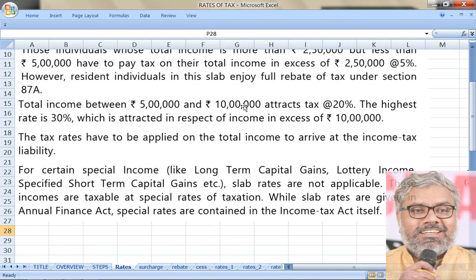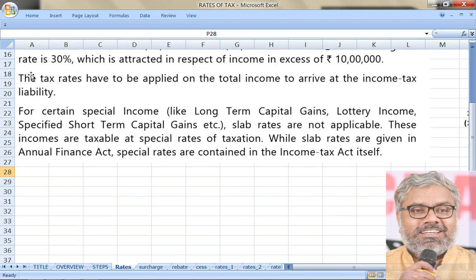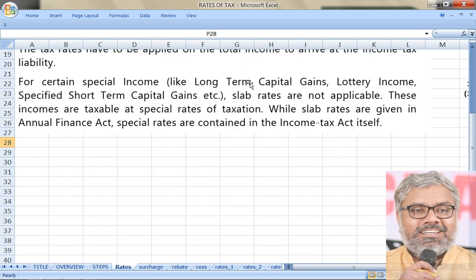And rates of tax over and above 5 lakhs but not exceeding 10 lakhs, the rate for that slab is 20%. Above 10 lakhs, the excess over 10 lakhs is subjected to a tax of 30%. So these are the rates of tax applicable. The tax rates have to be applied on the total income to arrive at the income tax liability. That's what we are doing.